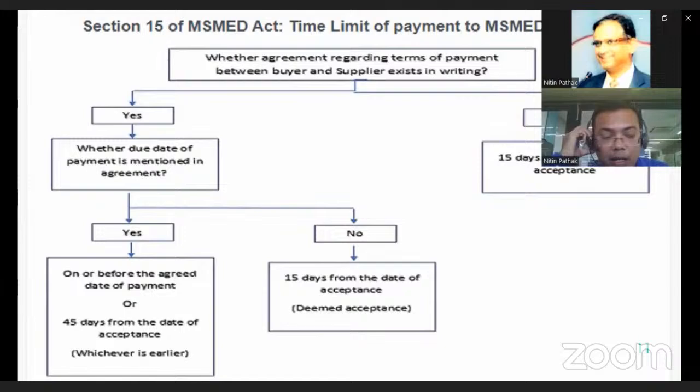And if there is no agreement between the buyer and supplier, then 15 days from the date of acceptance, as we have already discussed, meaning the day of actual delivery of the goods or rendering of the service; within those 15 days, the buyer needs to make the payment to the supplier.